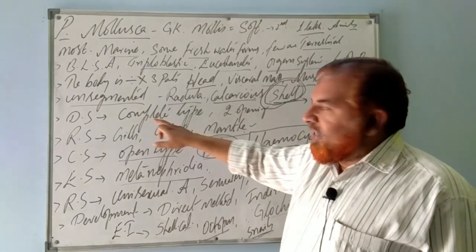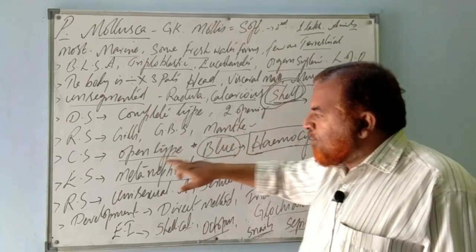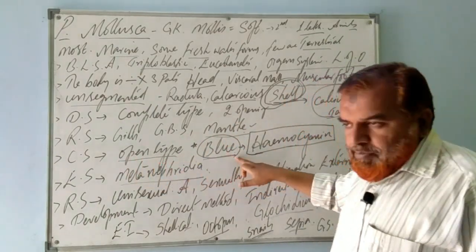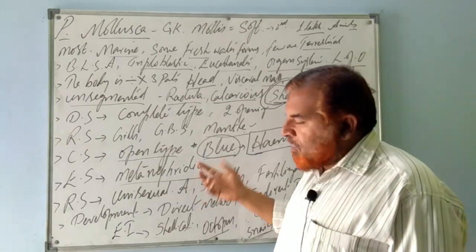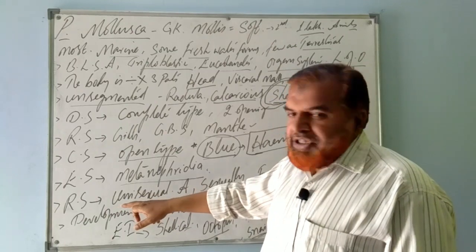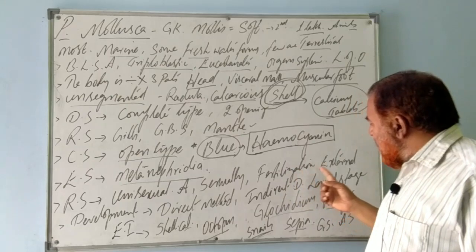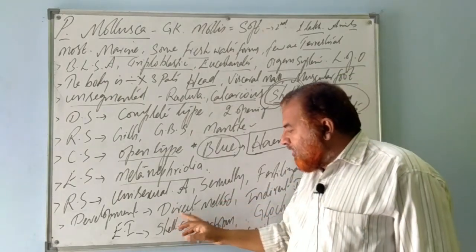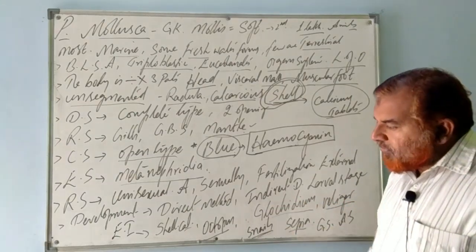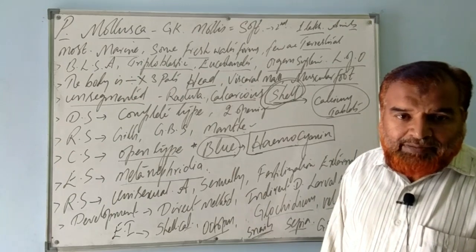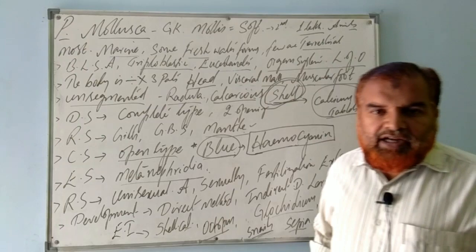The digestive system is of complete type, because of the two openings. Respiration takes place through gills, general body surface, and mantle. Circulatory system is of open type. Blue color blood because of the pigment hemocyanin. Excretion takes place through metanephridia, ammonotelic, uricotelic. Unisexual animals, sexual reproduction. Fertilization is external. Development is both direct and indirect because it involves glochidium and veliger larval stages. Economic importance: the shells of these animals are used as a source of calcium, and examples are octopus, sepia, Pila globosa, all those things.